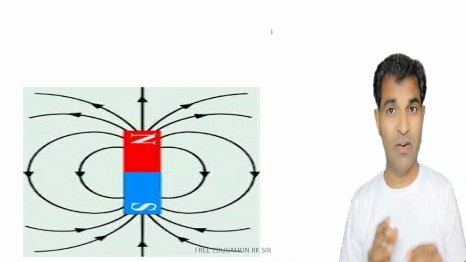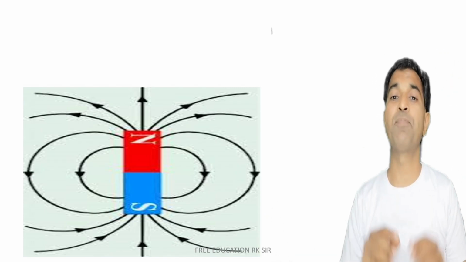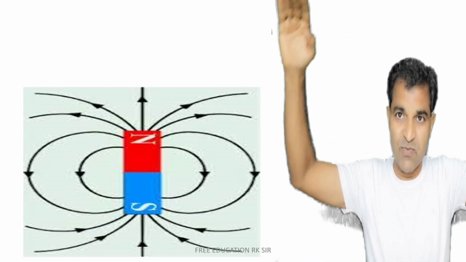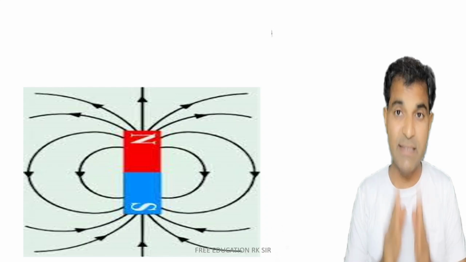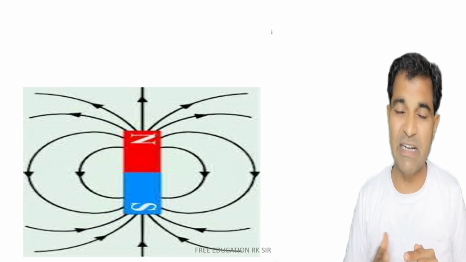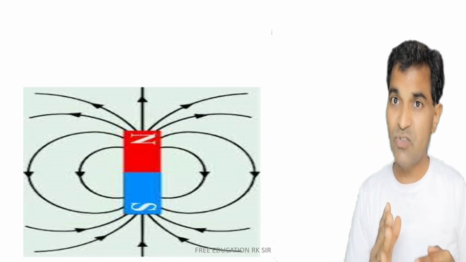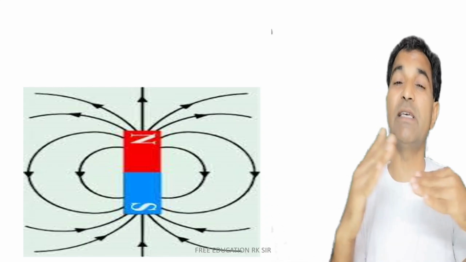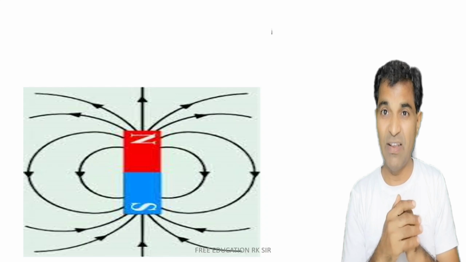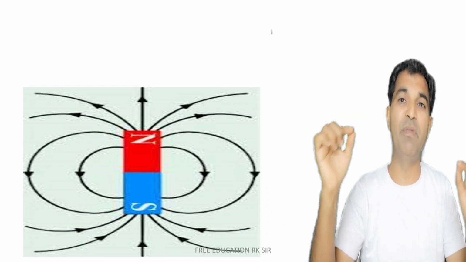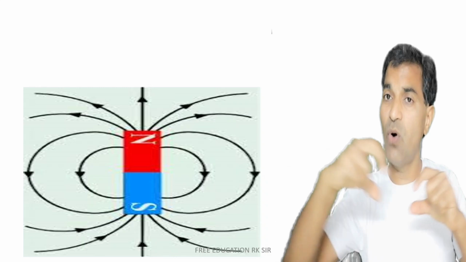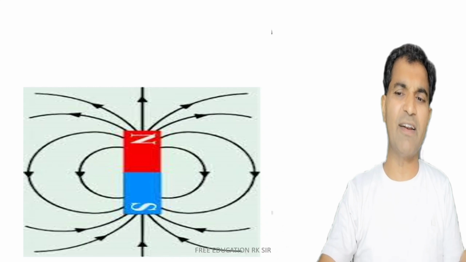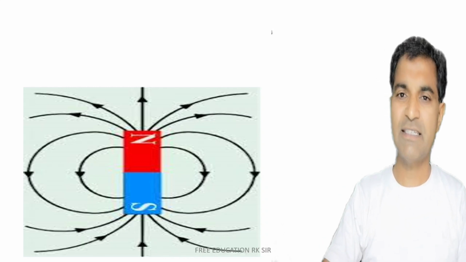Now we have already studied in the previous standards that a magnet has north and south poles. Magnetic lines of force emerge from the north pole and terminate at the south pole. Inside the magnet, these magnetic lines of force travel from south to north. Magnetic lines of force never cross each other, right? And magnetic field strength will be maximum at the poles and minimum in between. As we go away, the magnetic strength goes on decreasing. These are the properties of magnetic lines of force which we have already studied in the previous standards, right?